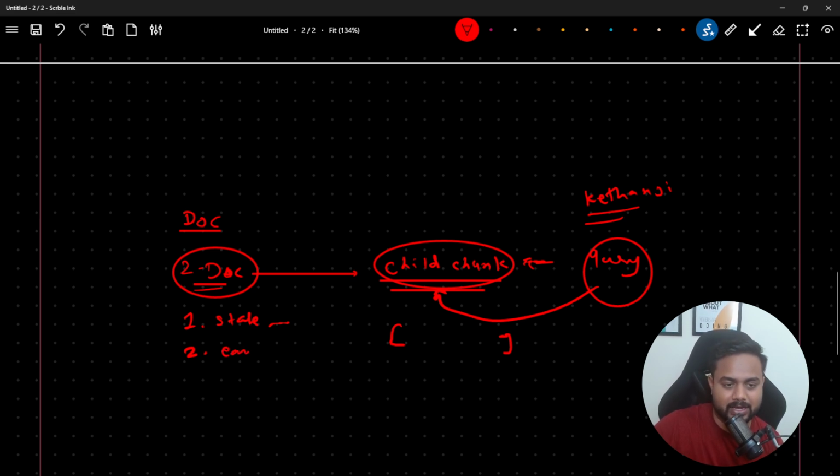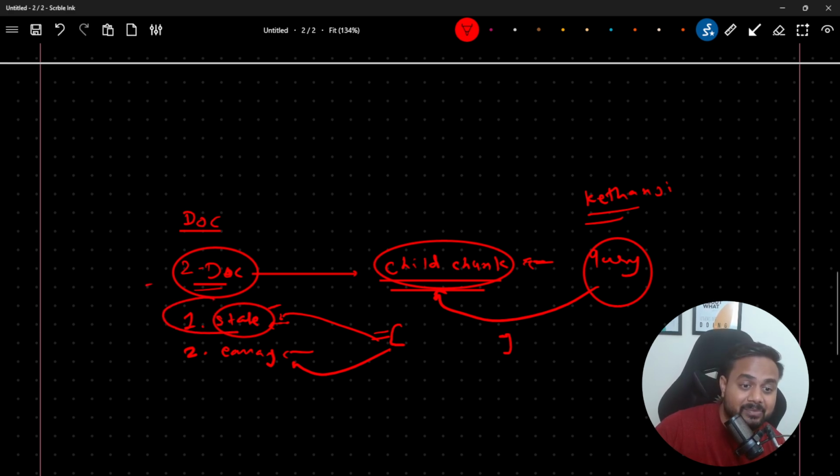Essay, okay, the Paul Graham essay. So does this chunk belong to the State of the Union or the essay? It belongs to the State of the Union. You can check, right? So what is it returning? It is returning the complete document, the parent document, and this particular document we can pass to the model.